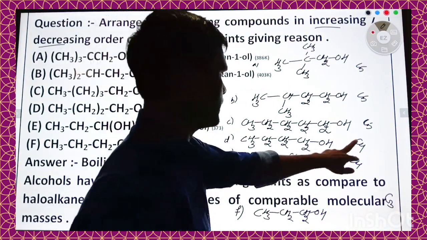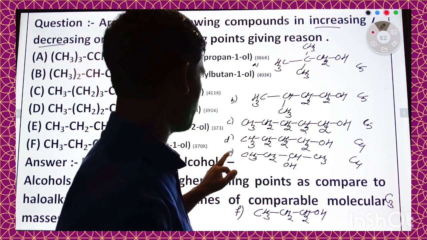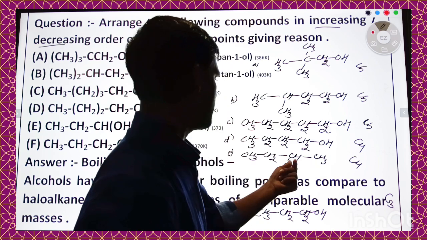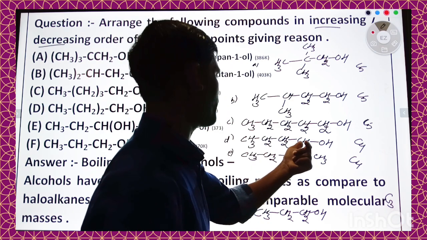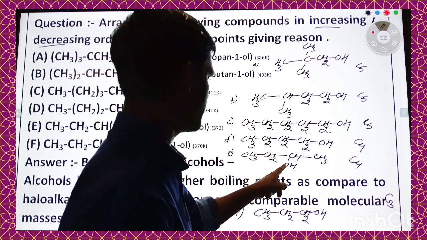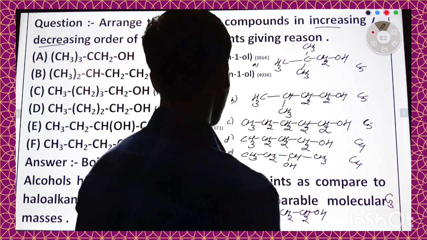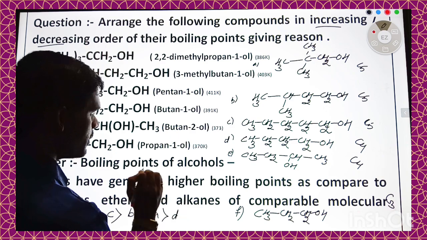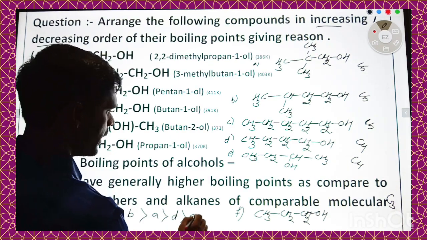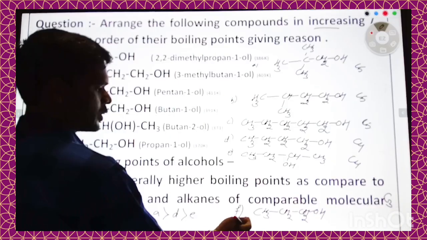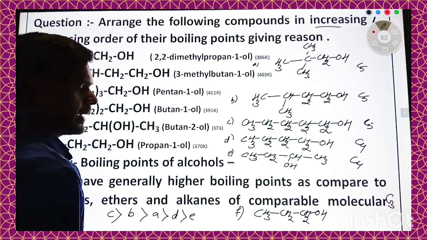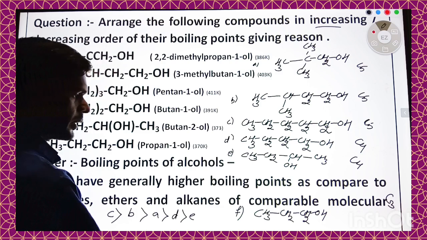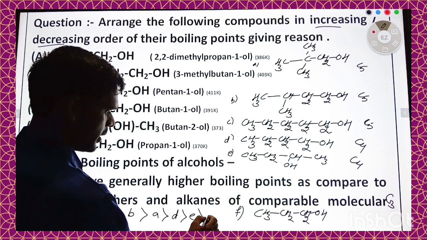So in these two cases, that is D and E, number of carbon atom is equal, but here there is no branching, but here there is a branching. Therefore, the boiling point of D will be higher than E, and the molecule, that is F, has least number of carbon atom, that is 3. So the boiling point of F will be lowest.